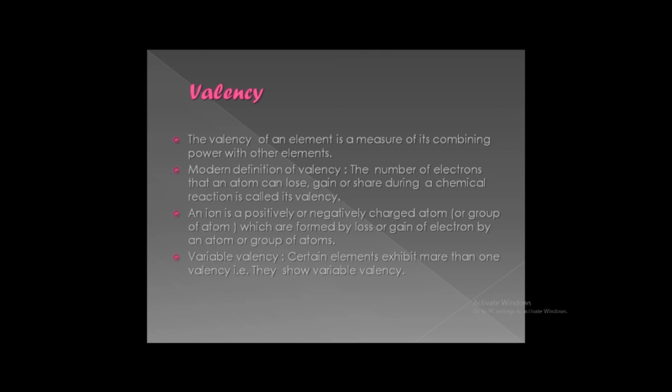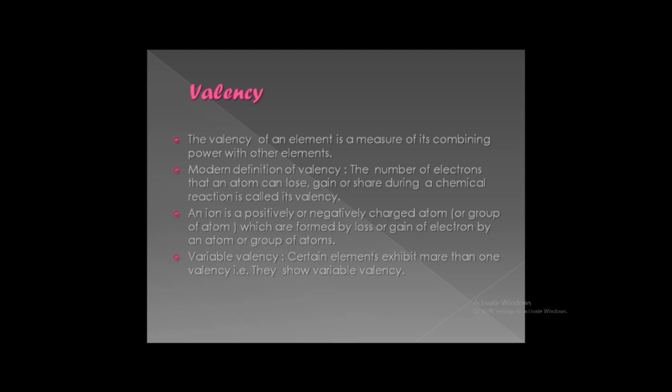So what will hydrogen do? Hydrogen will give its 1 electron. Chlorine will give its 1 electron in the center, and both will share the electrons. So hydrogen's outermost shell will become 2 and chlorine's outermost shell will become 8. Here hydrogen is sharing 1 electron, chlorine is sharing 1 electron, therefore the valency of hydrogen will be 1 and chlorine's valency will be 1. Like this we can study the valency of compounds.